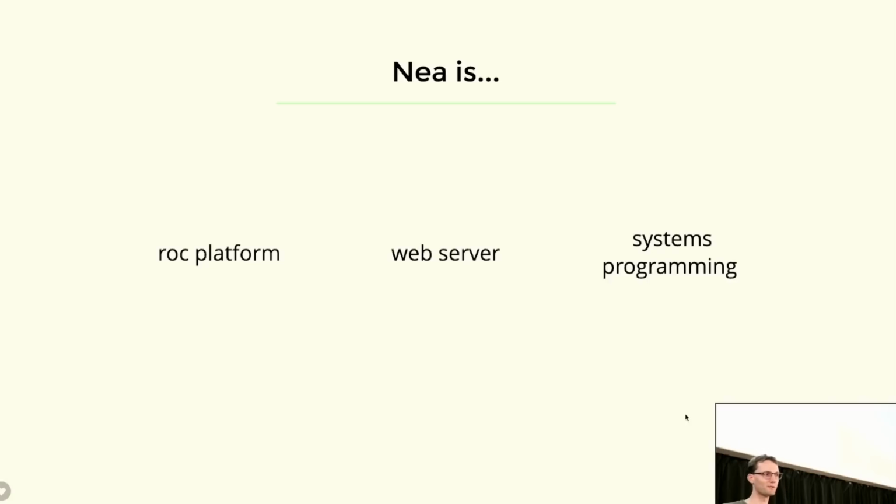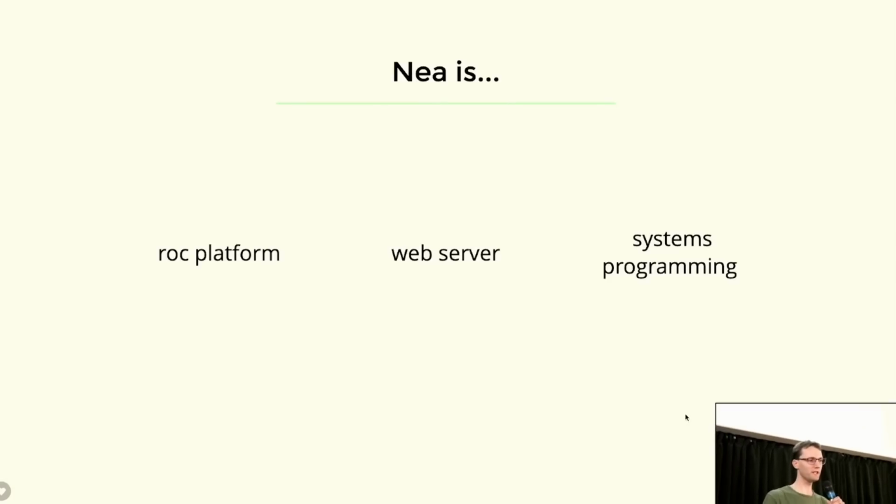So many languages have just one runtime, and that runtime has to always work for all cases. But we can have very specific runtimes for, say, game dev or GUI development or CLI applications, where just the functionality that is required within that domain is exposed to the Rock application. And so we can have a much nicer API and a clean API boundary. So while we have many platforms in many different domains, we can also have several platforms in the same domain. And that is really what Nia is about. And these platforms can make different trade-offs. They can make different assumptions. That's the whole idea of these platforms.